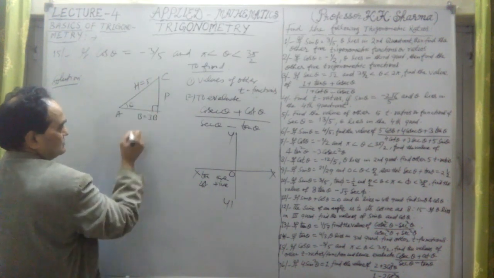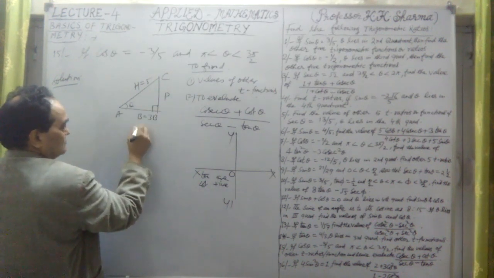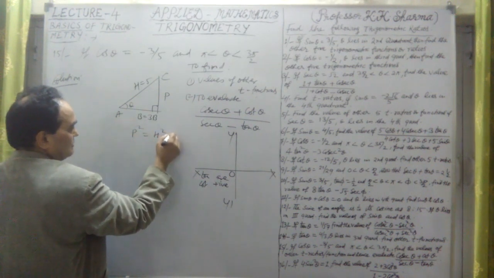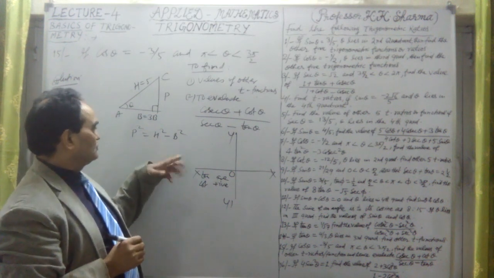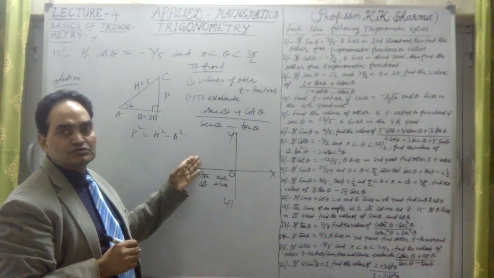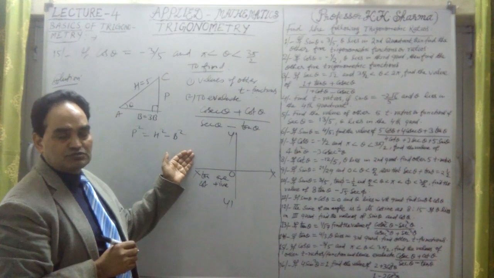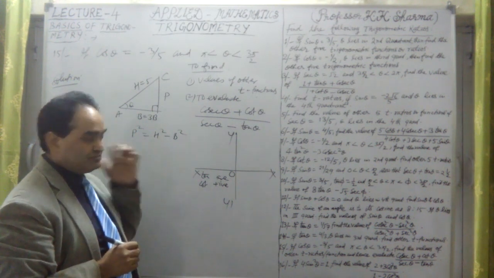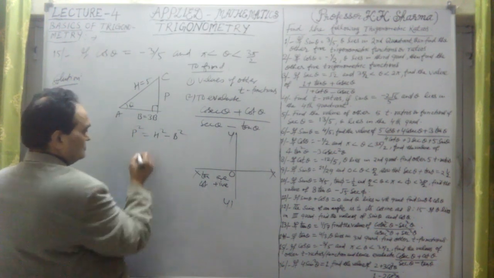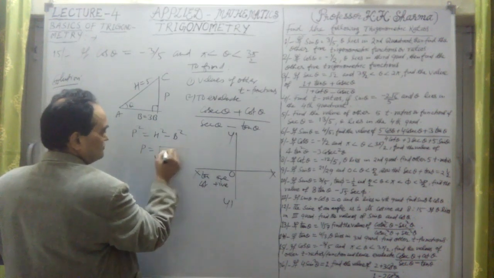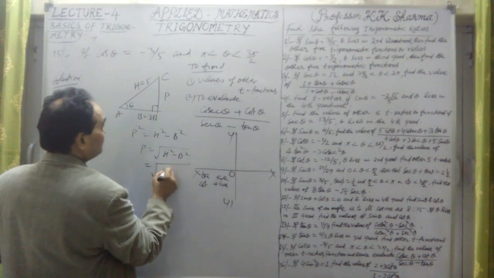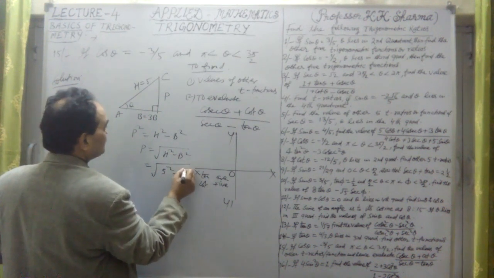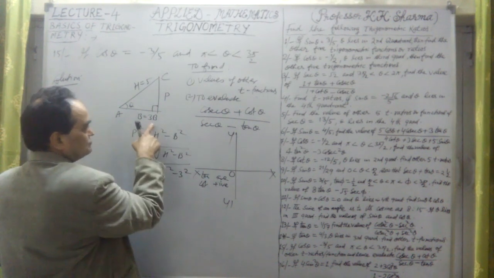What is the perpendicular? Hypotenuse square equals p square plus b square, therefore p square equals h square minus b square, or p is equal to the square root of h square minus b square, that is 5 square minus 3 square. Base is 3 here.